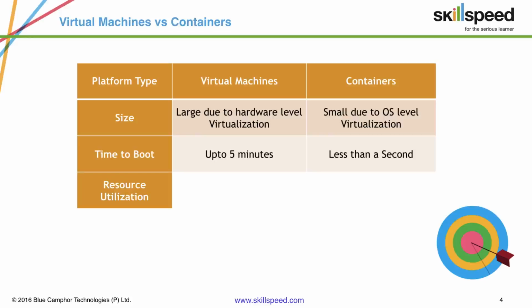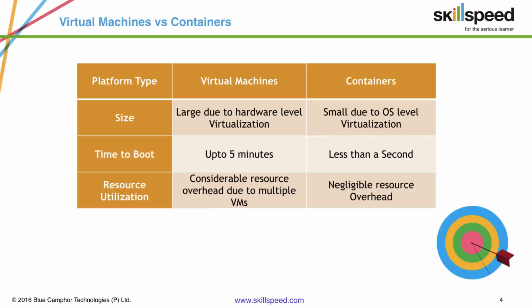The third criteria is the resource utilization, and once again, containers win here. Virtual machines take considerable resource overhead due to multiple virtual machines. What we mean by that is, virtual machines typically need a manager, for example, VirtualBox or VMware ESXi or any such other virtualization software. That software itself needs resources to run, which is an extra overhead, which is not giving you any kind of productivity, but you still need that. That's a kind of necessity you have in your infrastructure.